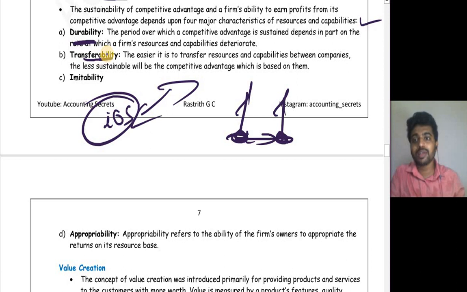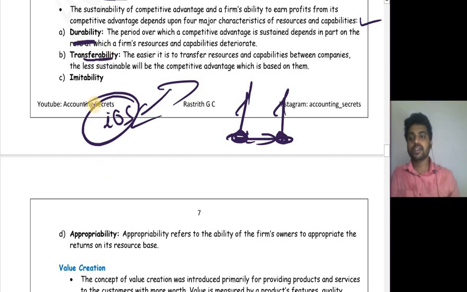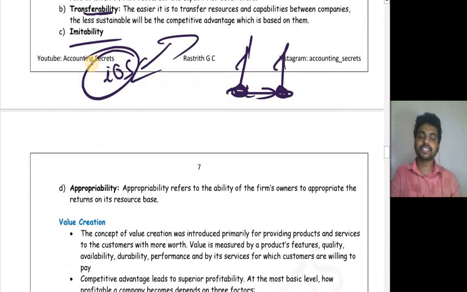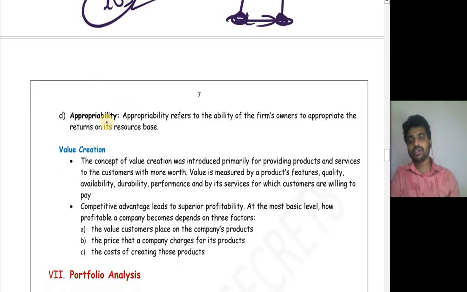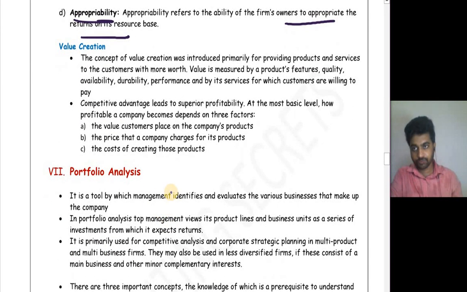Next is transferability. It should not be easily transferable from company to company. Next is imitability. It should not be that easy for your rivals to imitate. And appropriability. Appropriability refers to the ability of a firm's owners to appropriate returns on its resource base. So appropriability is the ability of a firm owner to invest correctly, to appropriate the returns on its resource base, so as to utilize the funds.